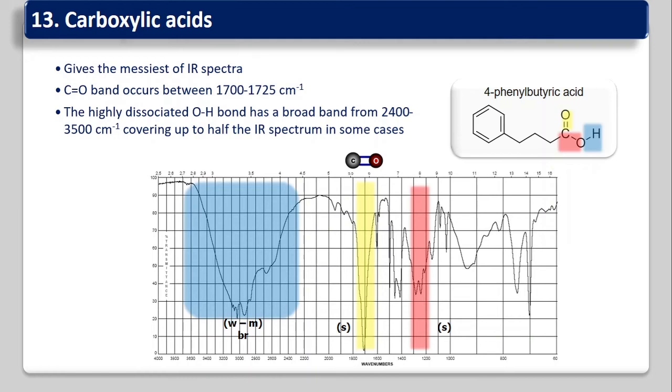carboxylic acid? Aldehyde shows a C-H band near 2700 to 2800 cm⁻¹. Well, that is absent over here. It shows a broad, strong peak, from about 2800 cm⁻¹ to 3500 cm⁻¹. That depends upon the hydrogen bonding. If intermolecular hydrogen bonding is there, then this frequency is somewhat less. If the hydrogen bonding is not there, then it goes up to 3500 cm⁻¹. It covers up to half of the IR spectrum here. So it is a very broad band for the acidic OH.